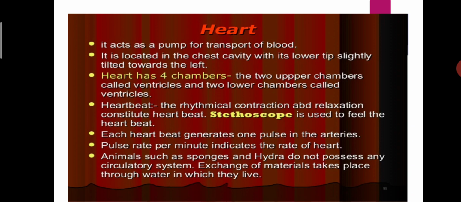The 2 upper ones are called auricles, and the 2 bottom ones, or the lower chambers, are known as ventricles. Heartbeat: the rhythmic contraction and relaxation of the heart is called heartbeat. Each heartbeat generates one pulse, and the pulse rate per minute indicates the heart rate.